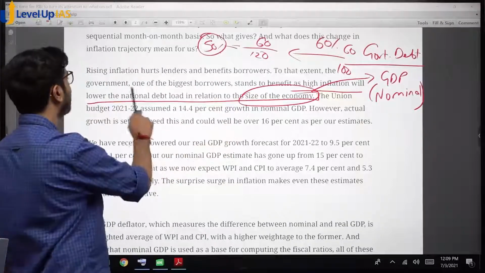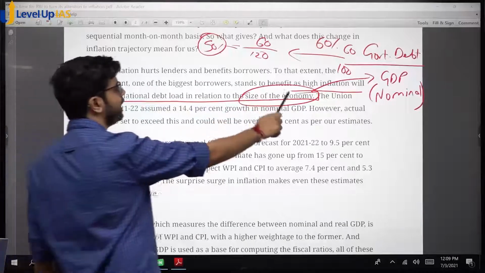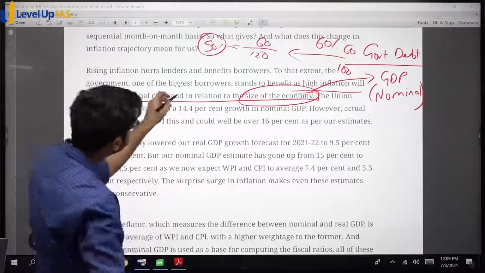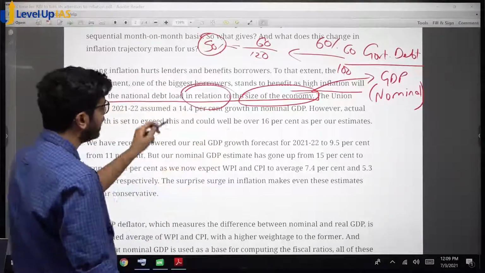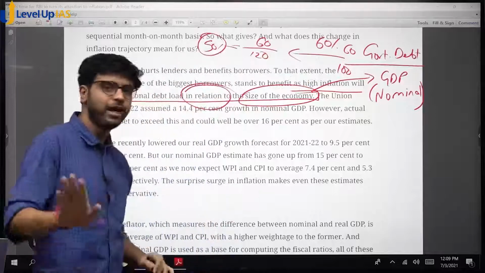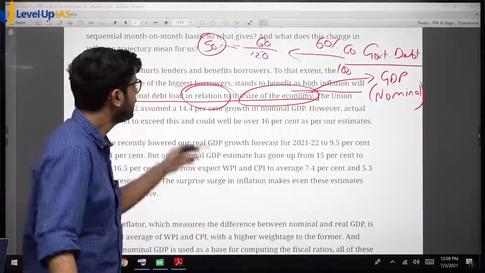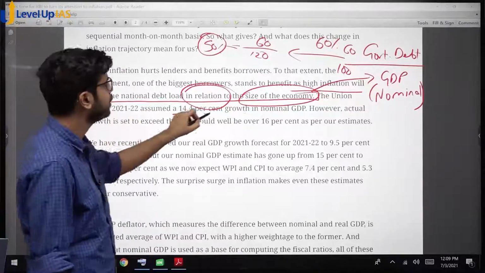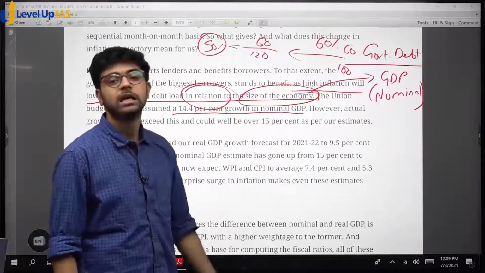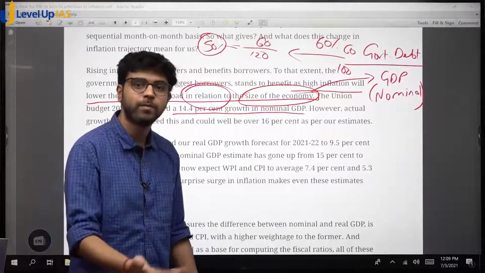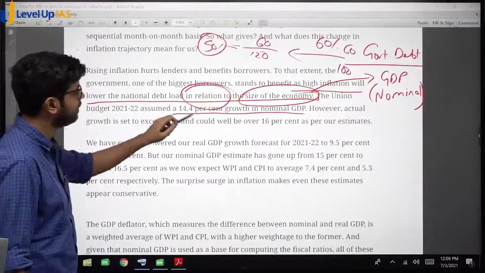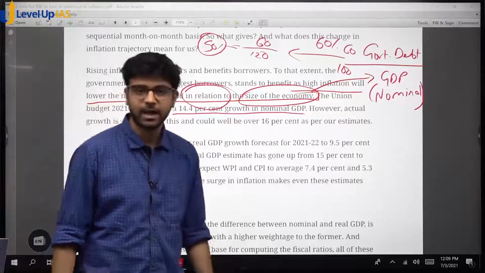To that extent, the government, one of the biggest borrowers, stands to benefit as high inflation will lower the national debt load in relation to the size of the economy. Percentage in relation. Absolute debt load कम नहीं हो रहा है, but in relation to the size of the economy, it is reducing. The union budget assumed 14% growth in nominal GDP, which means with inflation growth will be 14%. However, actual growth is set to exceed this and could be over 16% as per our estimates.